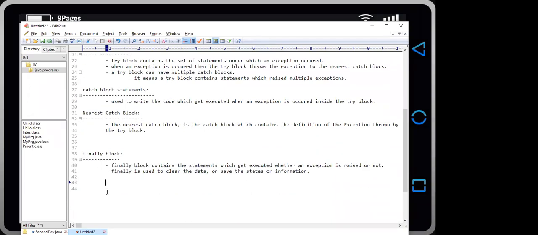Because during the try block or the catch block, we always perform some processing or some operations over our data. So when the method gets executed, we need to save the states or the information, or if we want to save the memory, then we have to perform the wiping out or the clearance of the data.